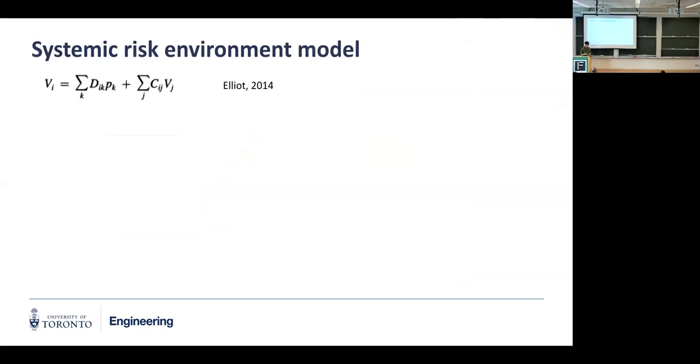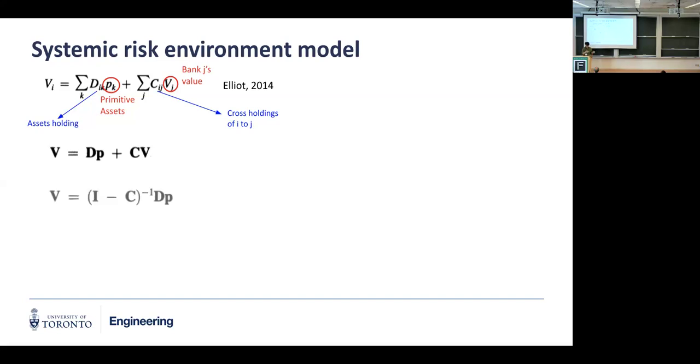Well, we use a model developed by Elliott in 2014, where the value of banks comes from 2 parts. The first part is the primitive assets. Banks can hold some primitive assets. The second part comes from cross-holding between banks. The C_ij term is the cross-holding matrix, so C_ij is the percentage of bank j held by bank i. That's cross-holding. And D is a matrix that specifies the asset holdings. We can put it in matrix form. It's very clear that the value of banks comes from 2 terms: asset holdings and cross-holding between other banks.